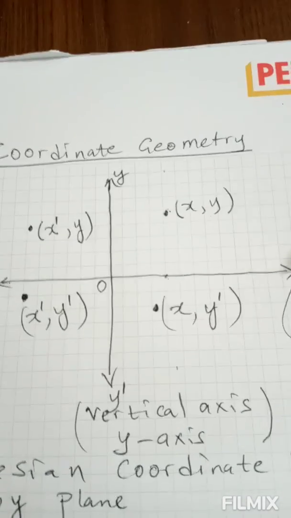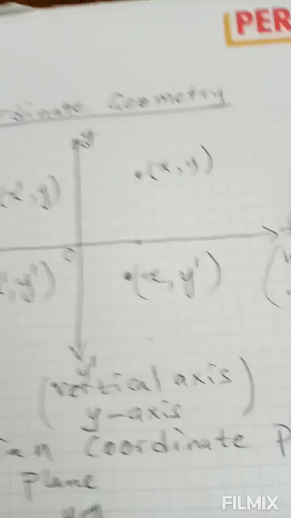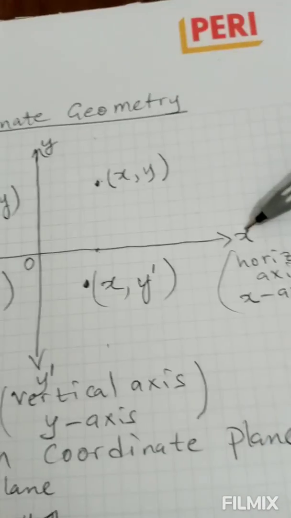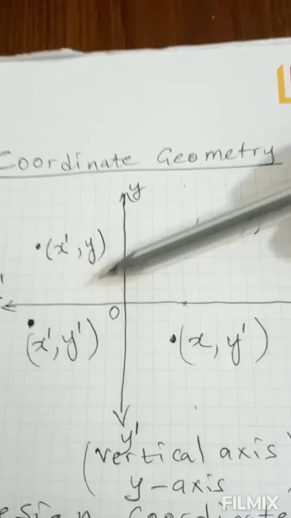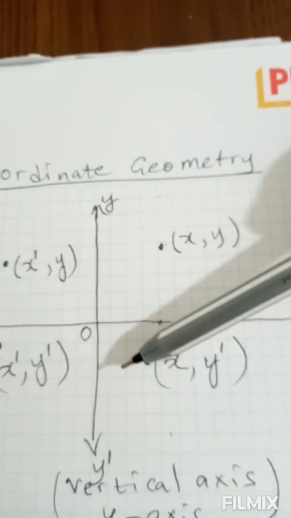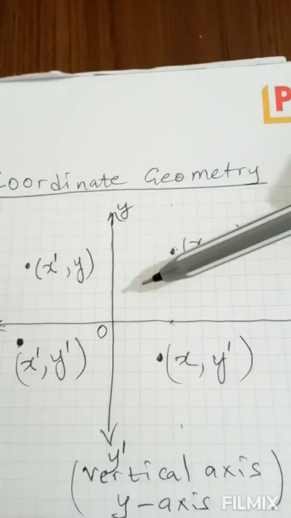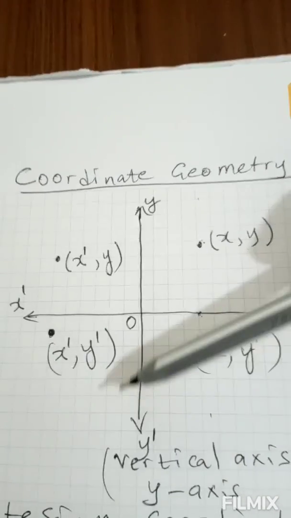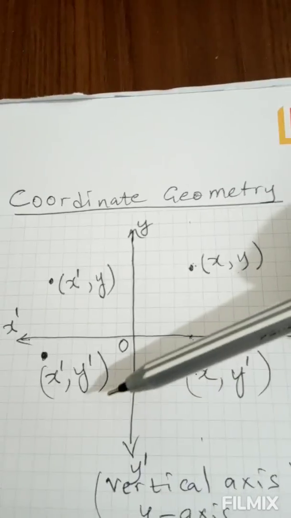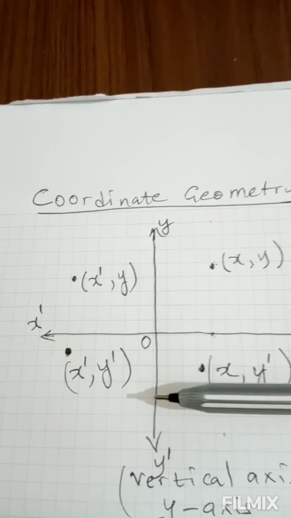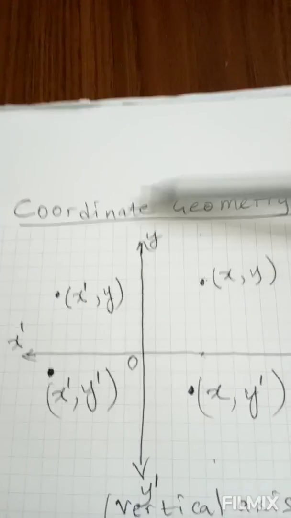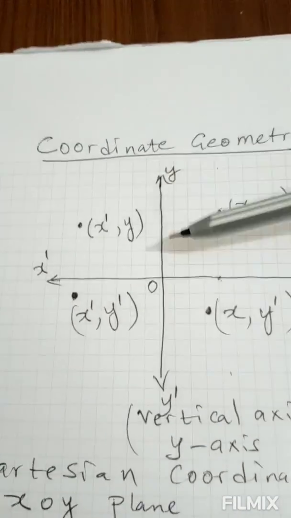And then another concept we need to talk about is the concept of the axis. This axis is called the x-axis, or the horizontal axis. And this other axis is called the y-axis, or the vertical axis. This side consists of the negative values of the y-axis, and the other side consists of the positive values of the y-axis.